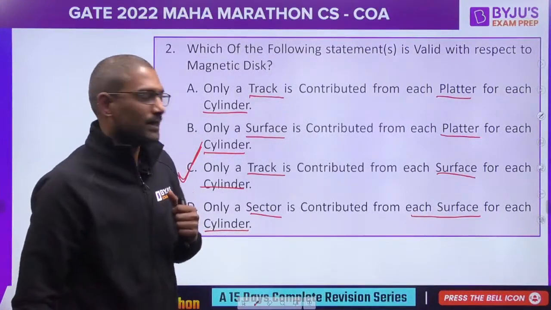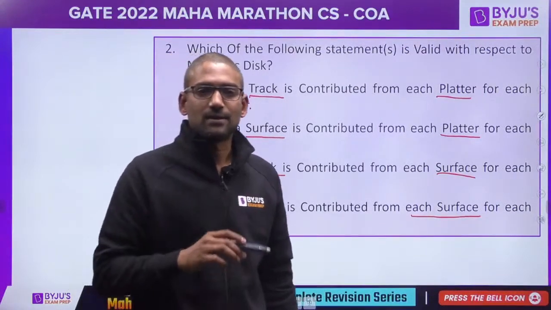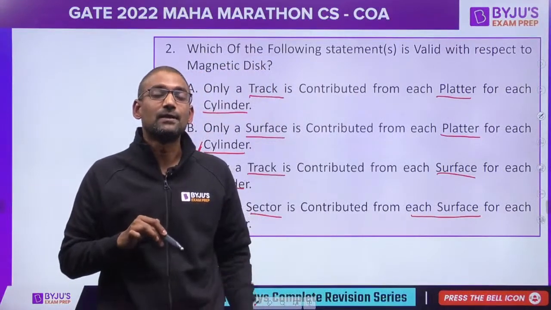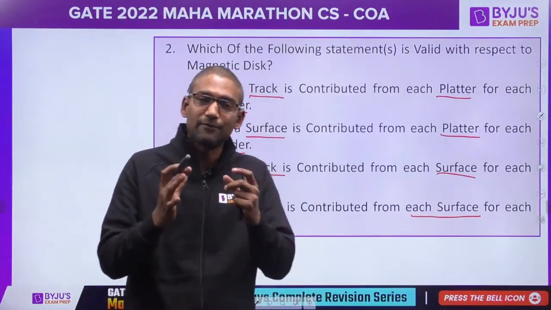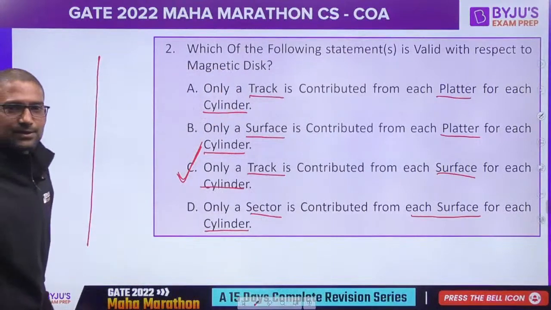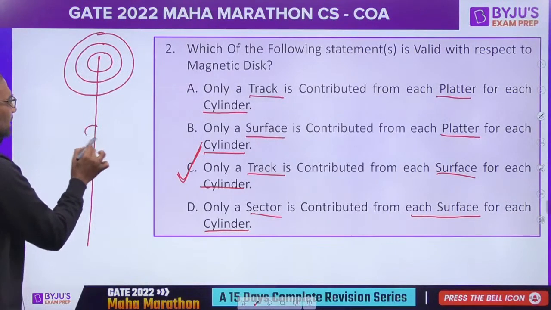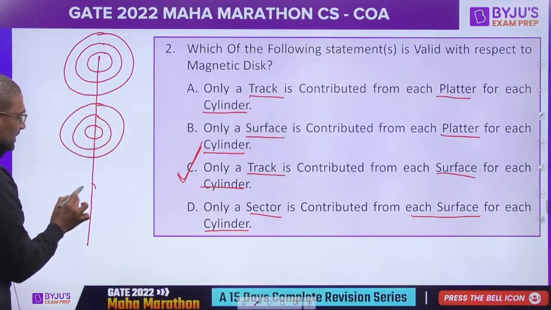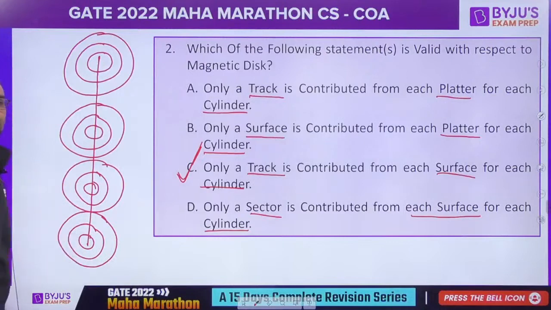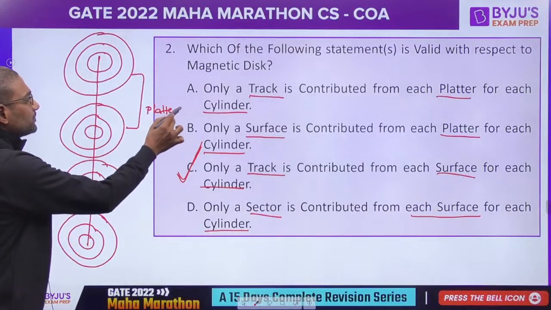Option C. Why? Every platter will have two recording surfaces. From each surface, a similar track is contributed for a cylinder. That is the definition of cylinder. Suppose this is the spindle axis you see, and if I take two platters which have four surfaces, assume these two together is the first platter, platter 0.